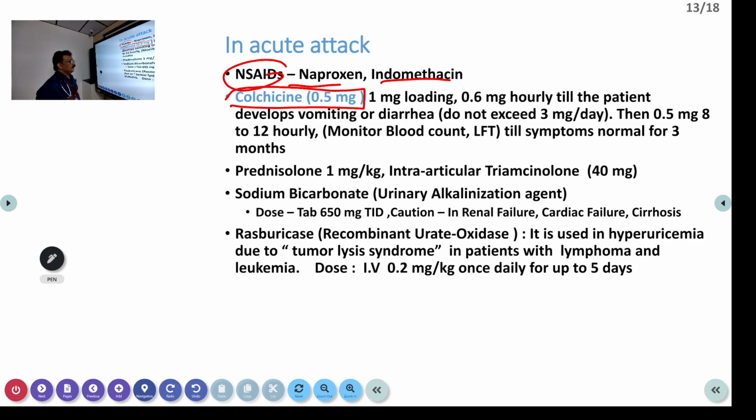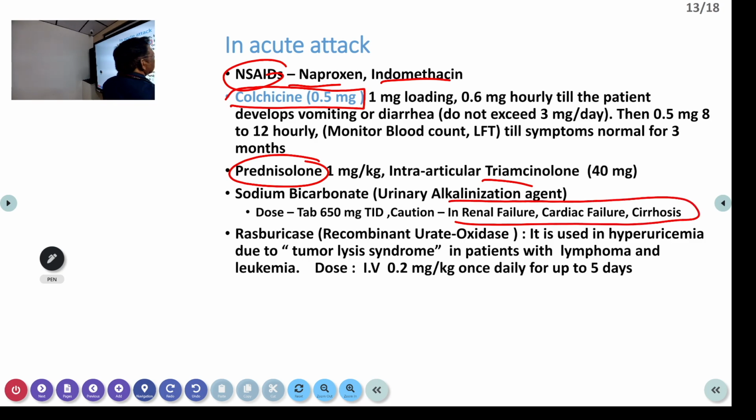Then if the patient is having severe pain, you can go for steroids. If the patient is not able to maintain on NSAIDs, go for steroids. Even intra-articular steroids will be useful in that condition. Sodium bicarbonate is an alkylating agent. Many doctors don't prefer this because many of these patients can have associated conditions like this. So better to avoid, or in a patient who is stable, you can use it.